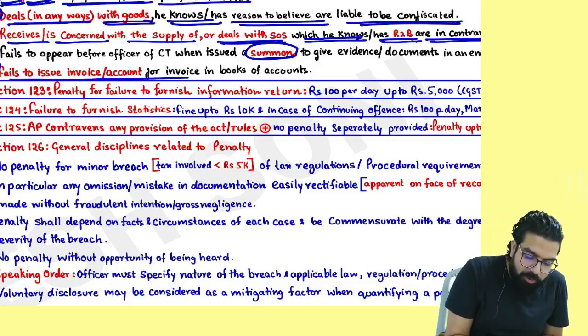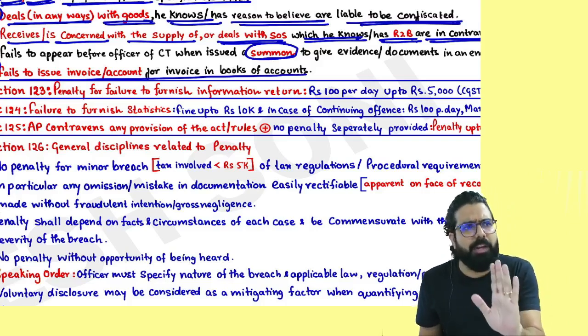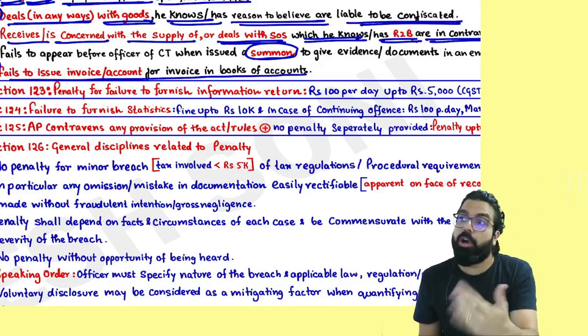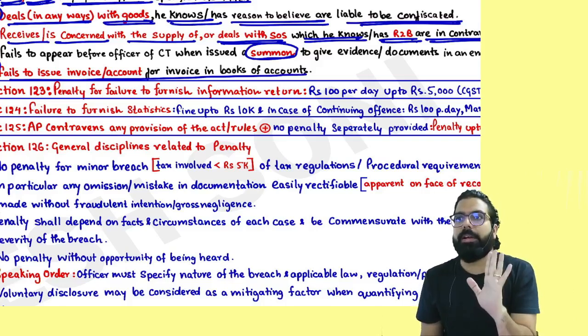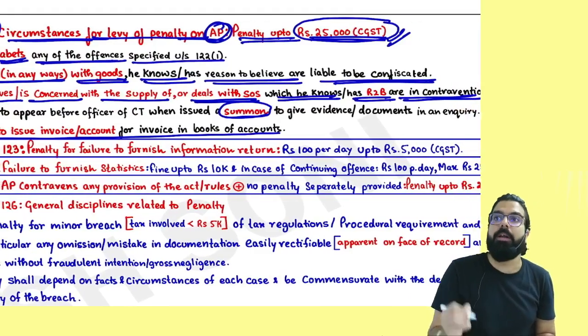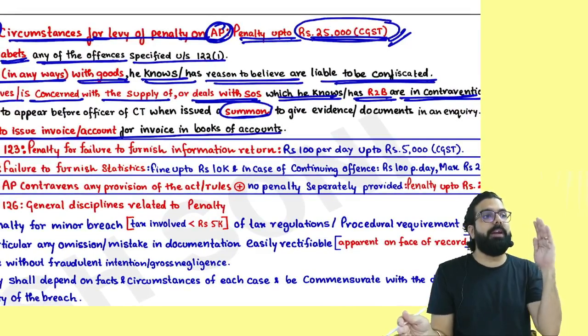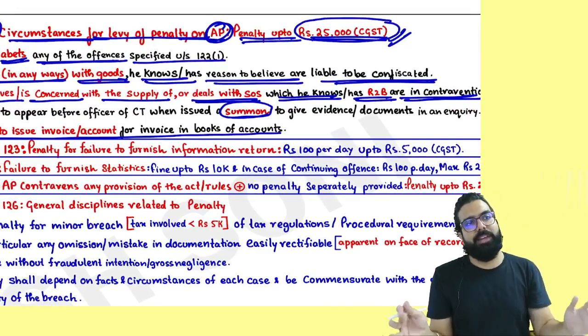Fails to issue invoice or account for the invoice. You are an unregistered person, but at least you will give a commercial invoice whenever you are selling. If you are not doing accounting, they are telling you also will be liable for a penalty up to 25,000. Remember, these penalties which we learn are under the CGST Act; the same amount of penalty applies under the SGST Act.